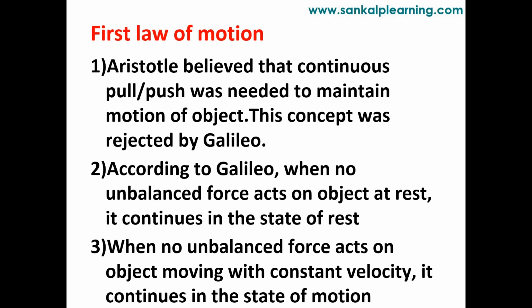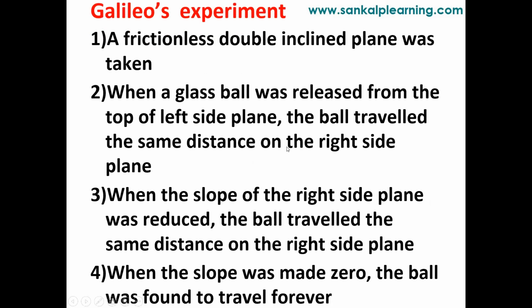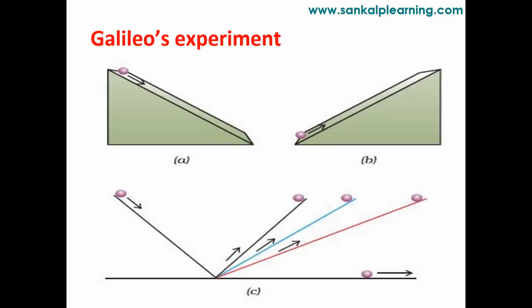Before that, Galileo will prove his statement. In physics, we need a proof to give any statement. First I'll show you the figure. See this figure. You can observe two inclined surfaces, A and B, in the first part.